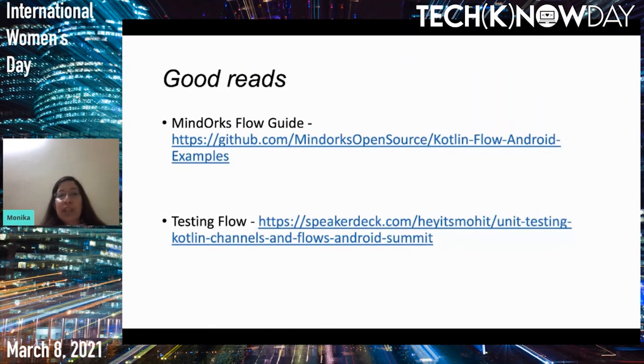And moving forward to some good reads on Kotlin Flow. Here you can go through the Kotlin docs flow guide. They have a couple of different examples where they talk about Kotlin Flow. That is one of the good reads which I would recommend. Second is for testing flow. I would recommend this link, where different things are covered for testing flow, even testing errors in flow and testing channels.